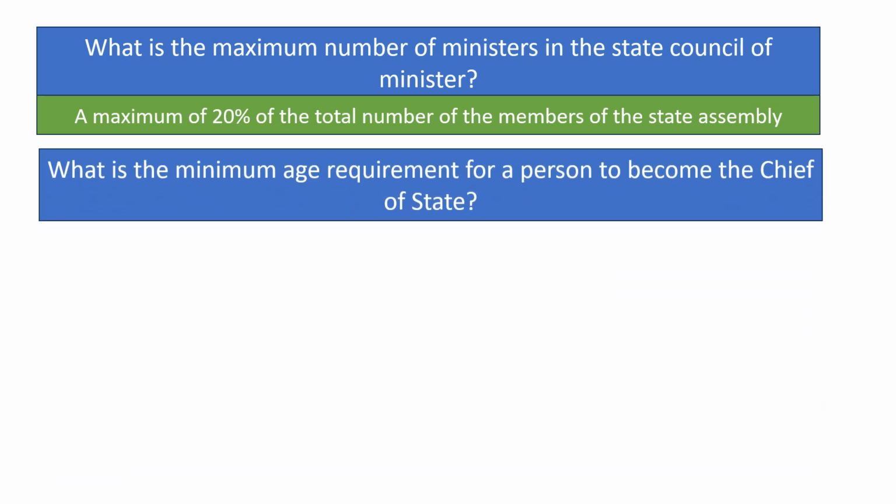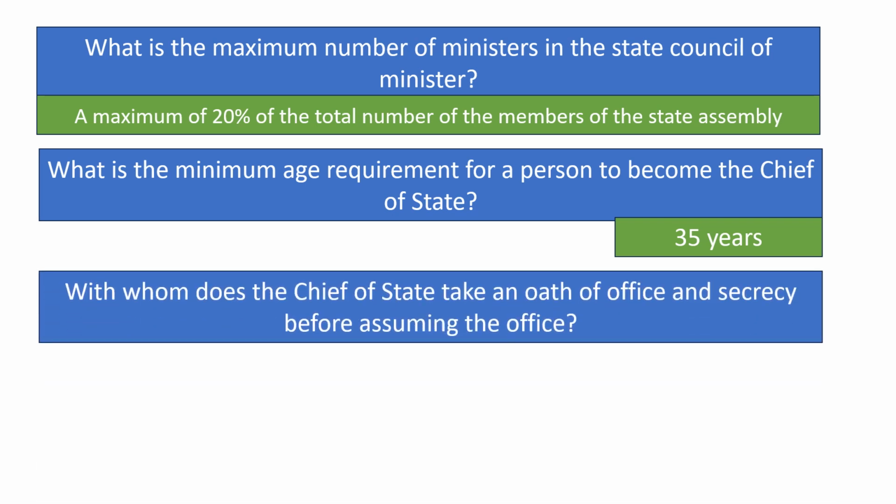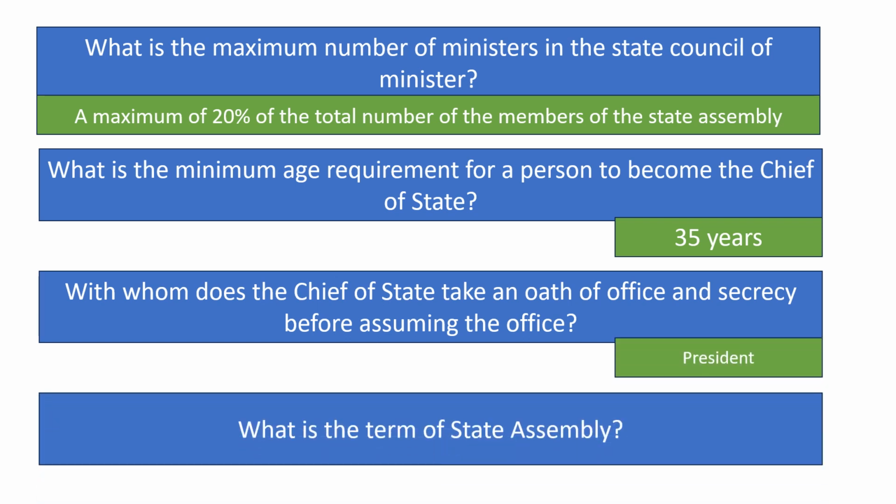What is the minimum age requirement for a person to become the Chief of State? 35 years. A Chief of State is the representative of the federal government. With whom does the Chief of State take an oath of office and secrecy before assuming the office? President. What is the term of the State Assembly? 5 years.